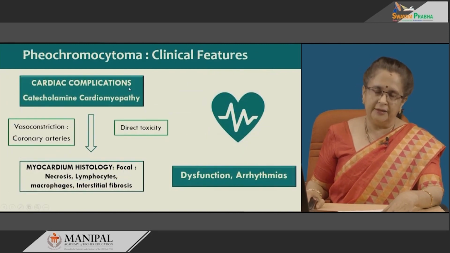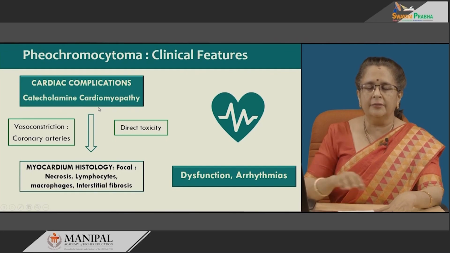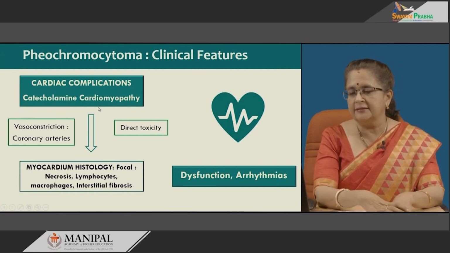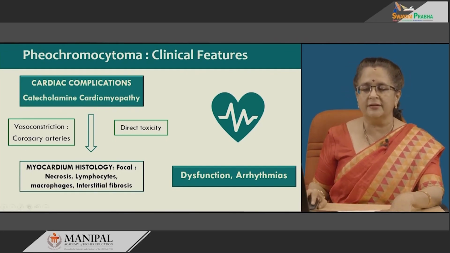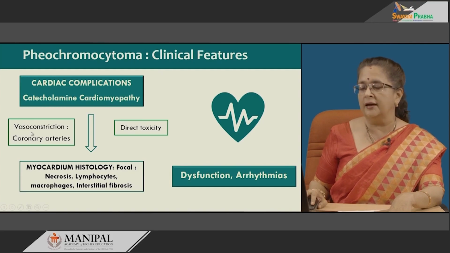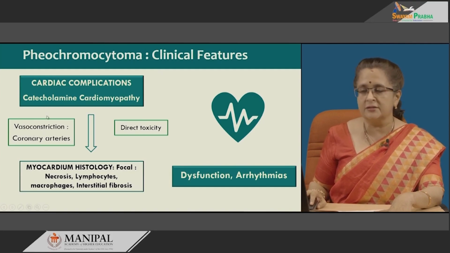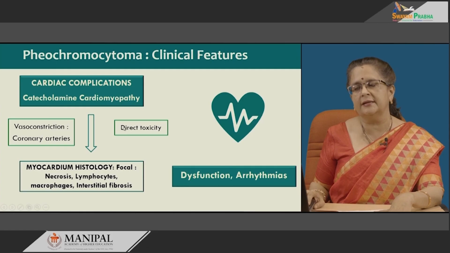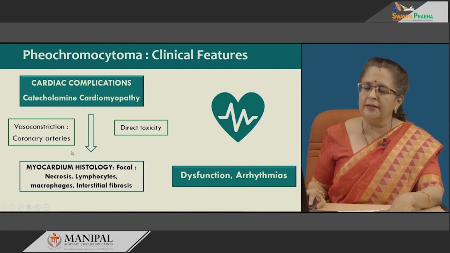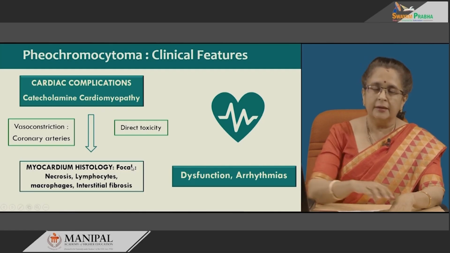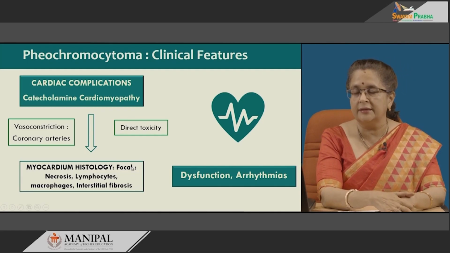These cardiac complications are together known as catecholamine cardiomyopathy, and these are thought to be due to two reasons, that is vasoconstriction of the coronary arteries because of the catecholamines or direct toxic effect of these catecholamines on the heart. So, microscopically what we see is a focal lesion, that is only small areas are affected, not the entire heart.